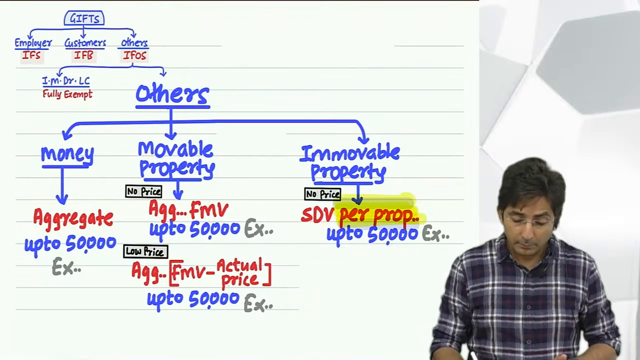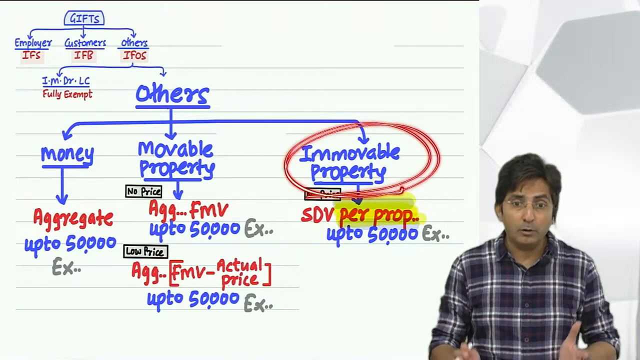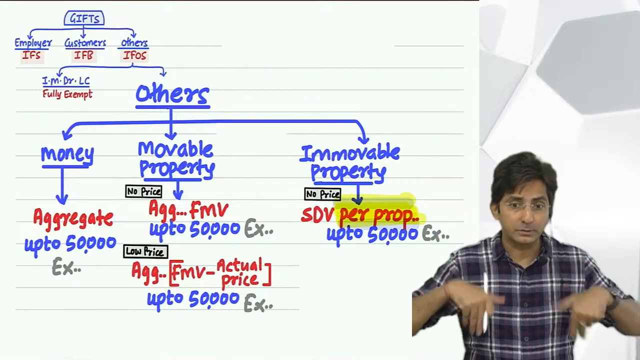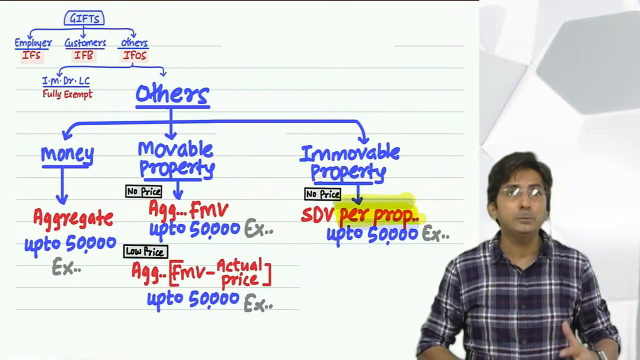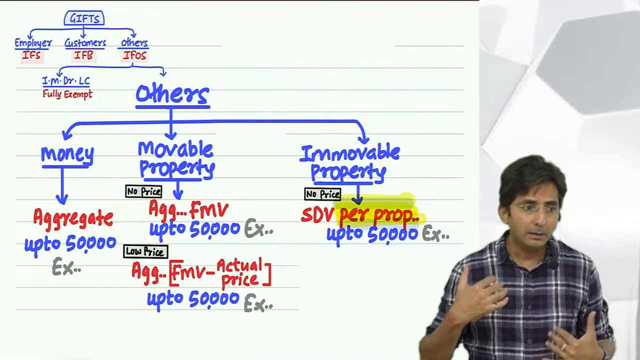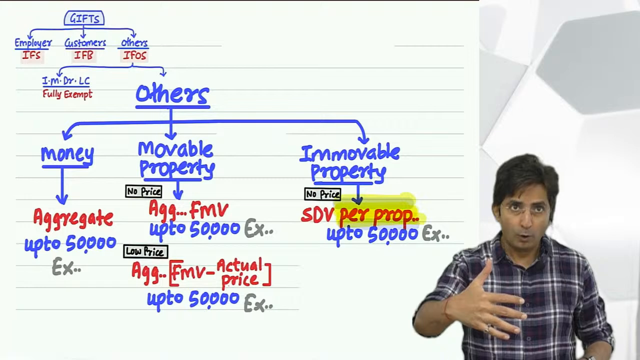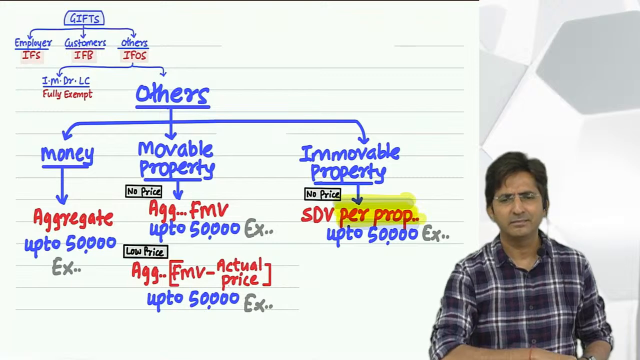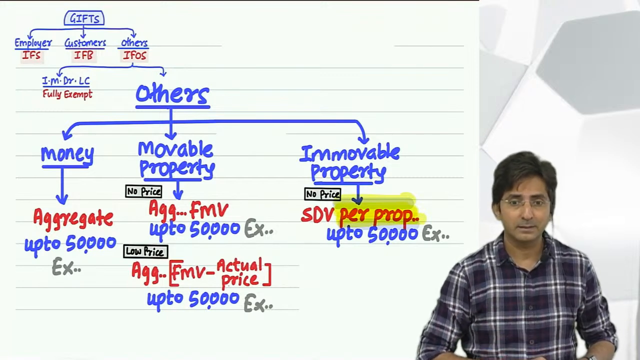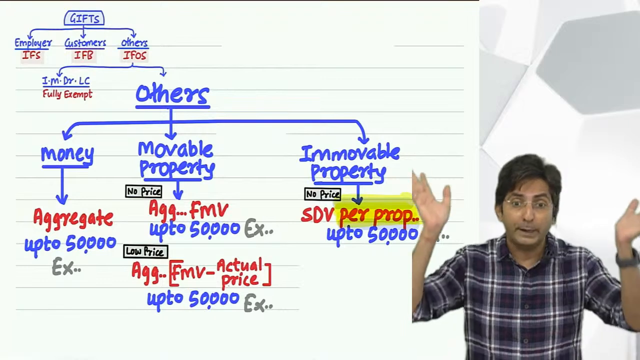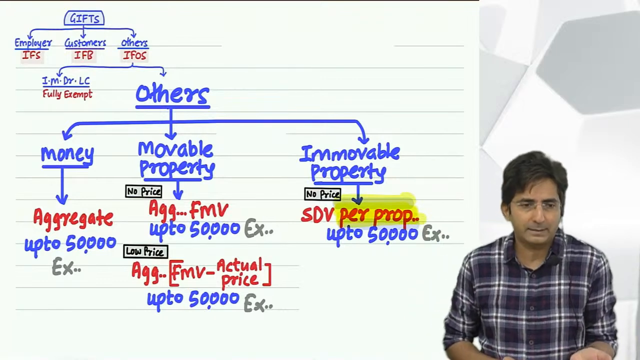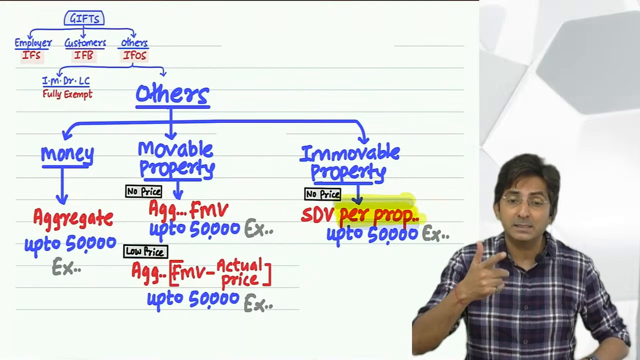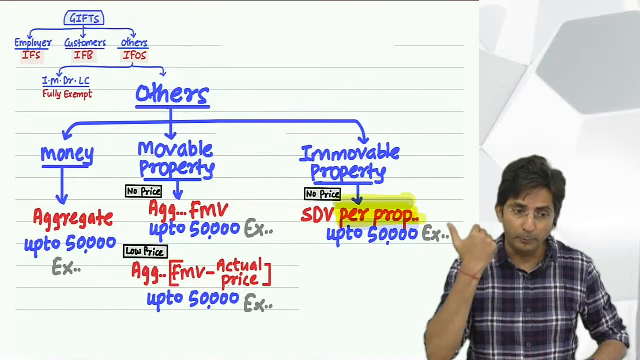No, this is immovable property you're getting. See, if you get some house totally free, then it is no price. Low price means I am buying a flat, but the flat has a market value of 20 lakhs, and I had to pay only 2 lakhs. So what is the difference? The flat had a value of 20 lakhs. I paid only 2 lakhs. So the difference of 18 lakhs is my benefit. So you have to check that difference; it is above 50,000, so it will be taxable.